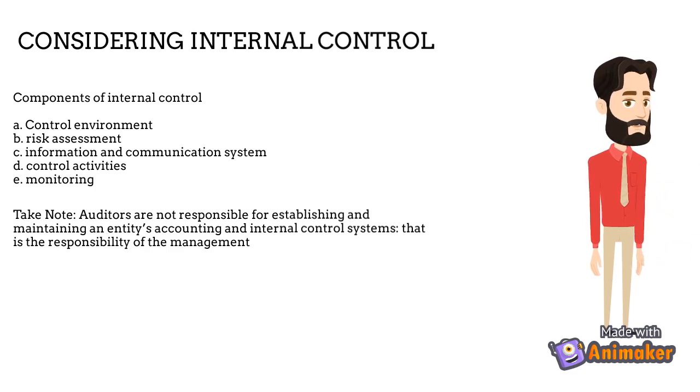Most of the internal controls should be placed on the information system of the management to come up with reliable reports. Communication system, on the other hand, pertains to the information given to the individuals about their roles and responsibilities with regards to internal controls. Fourth is the control activities. This is the actual performance of internal controls. This can be observed. Fifth is monitoring. Internal controls should be monitored and updated over time. Take note. Auditors are not responsible for establishing and maintaining an entity's accounting and internal control systems. That is the responsibility of the management.